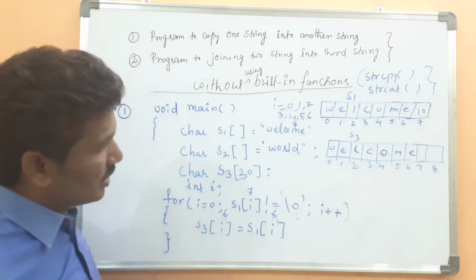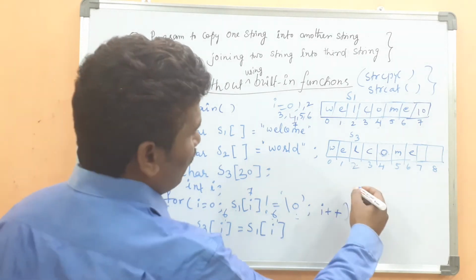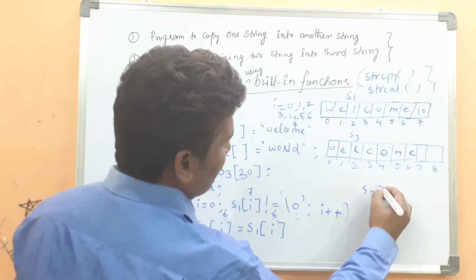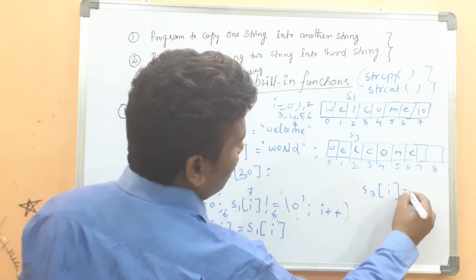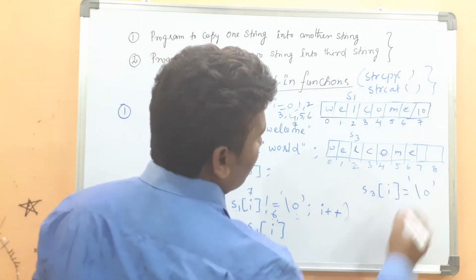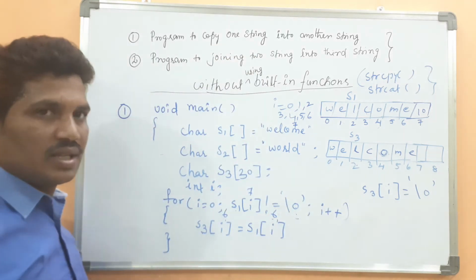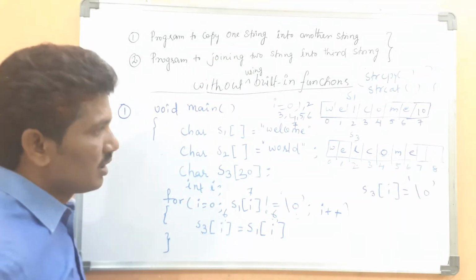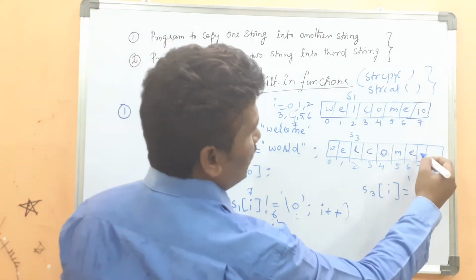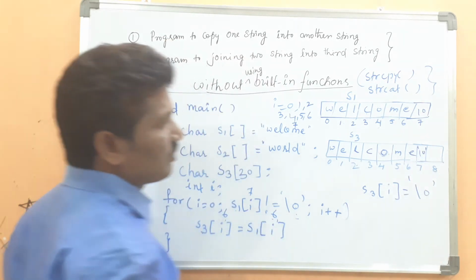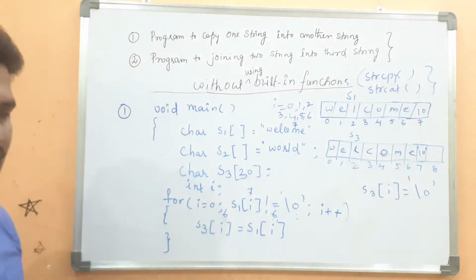Then after the termination of the loop, I want S3 of I equal null, because after completion of the string we can include the null character. Here null will be placed for identifying the end of the string.